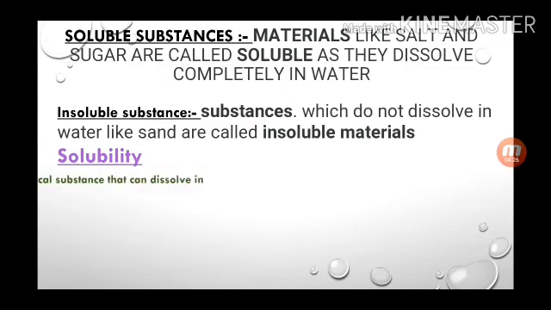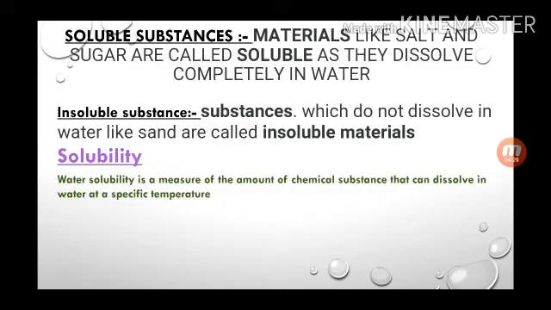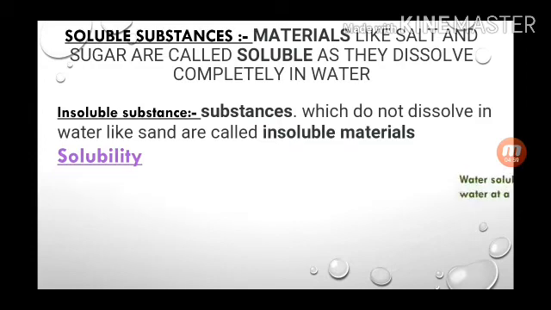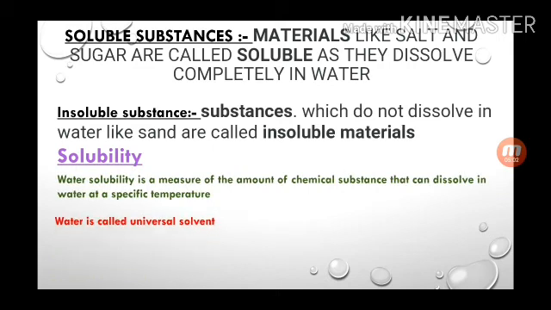What is solubility? Water solubility is a measure of the amount of chemical substance that can dissolve in water, and there must be a specific temperature. So I am going to read it again. Water solubility is a measure of the amount of chemical substance that can dissolve in water at a specific temperature. Water is called the universal solvent.